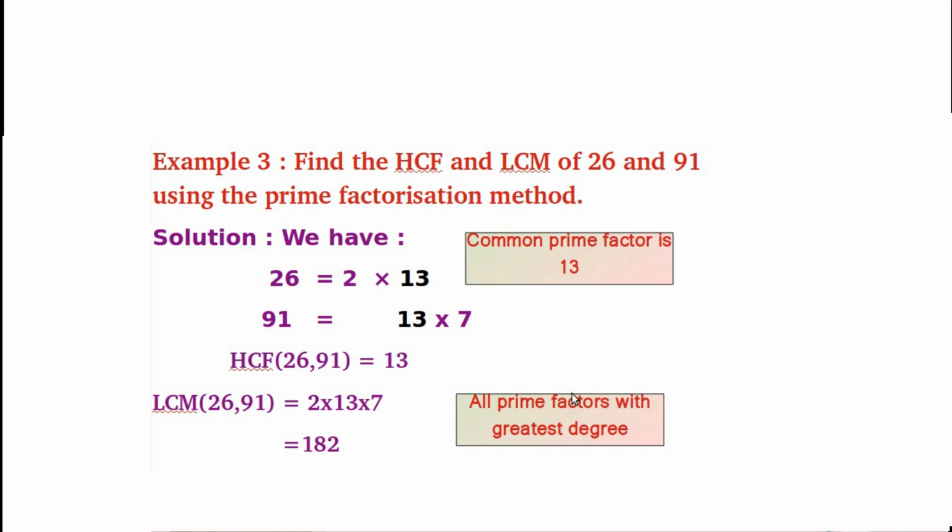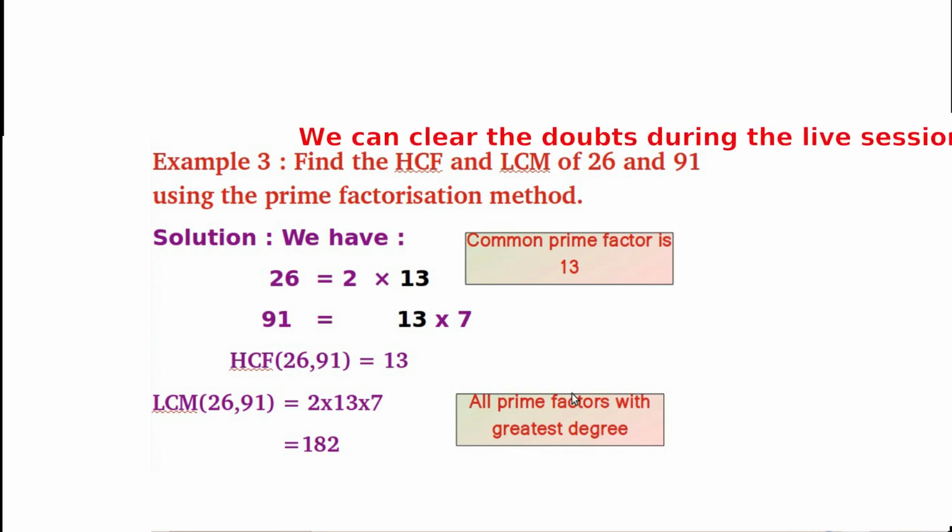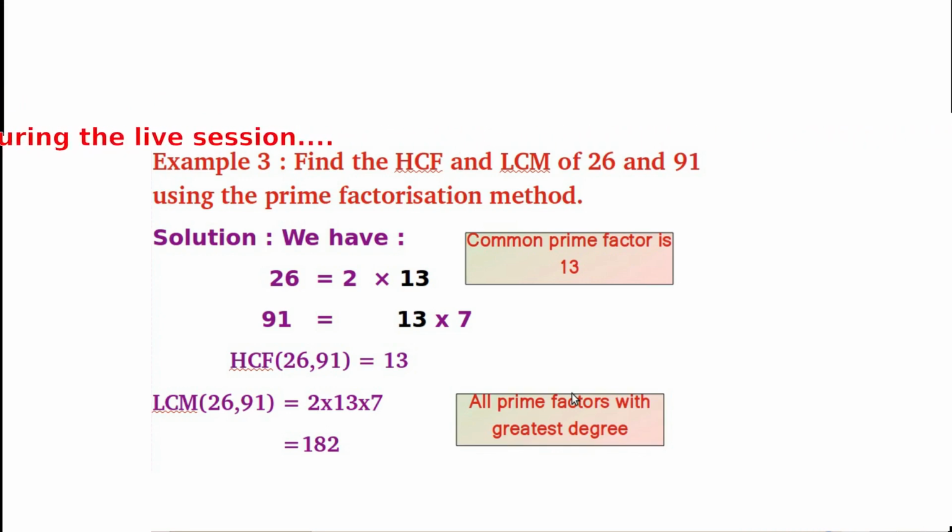In example 3, we need to find the HCF and LCM of 26 and 91 using the prime factorization method. After prime factorization, we can write 26 equals 2 times 13 and 91 equals 13 times 7. So here the common prime factor is 13.